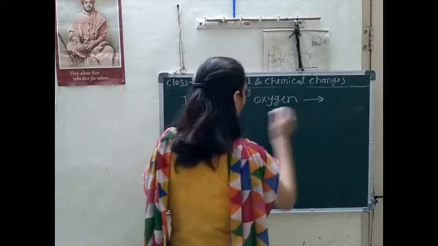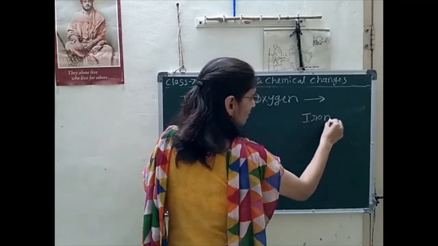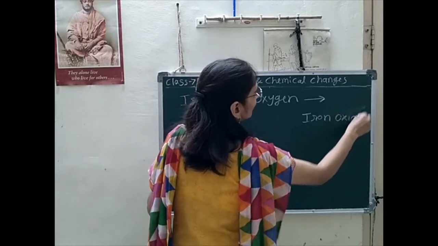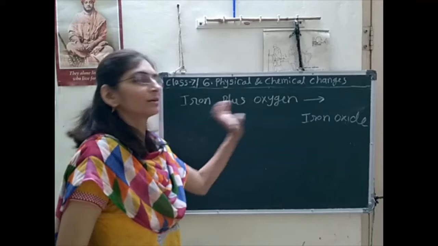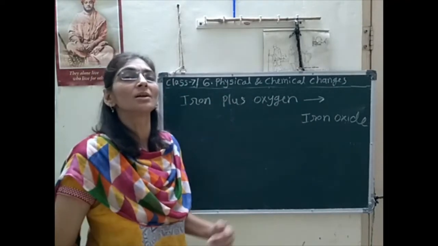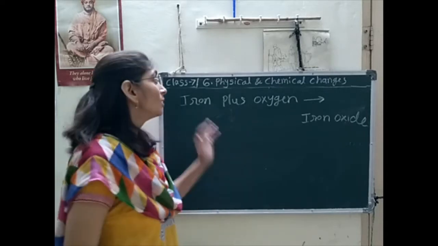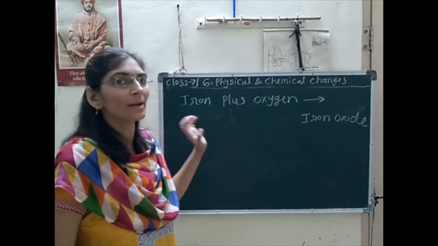As a product I will get iron oxide. Yes, how lengthy will that reaction become? It is a short reaction, but we have to study very big reactions, so we have to use symbols like mathematical symbols.